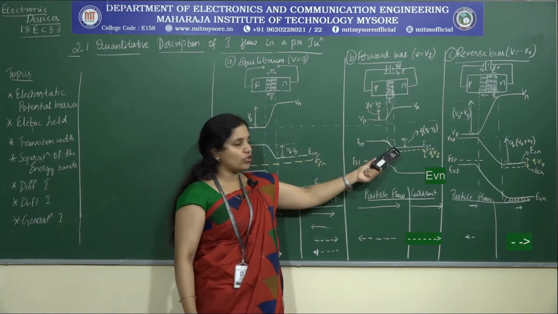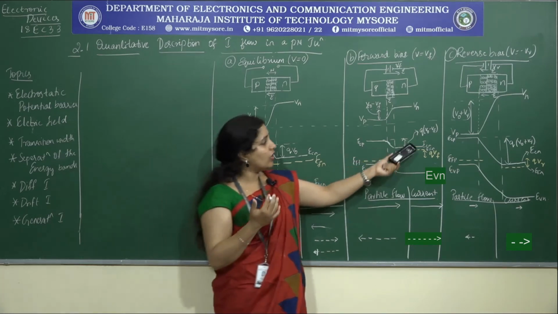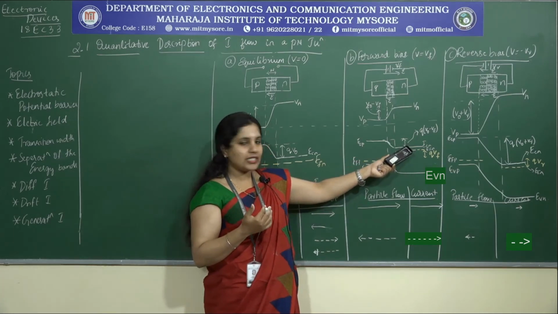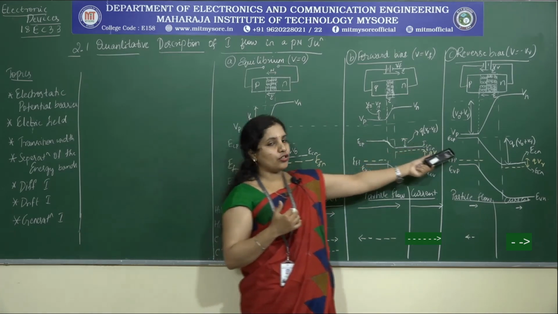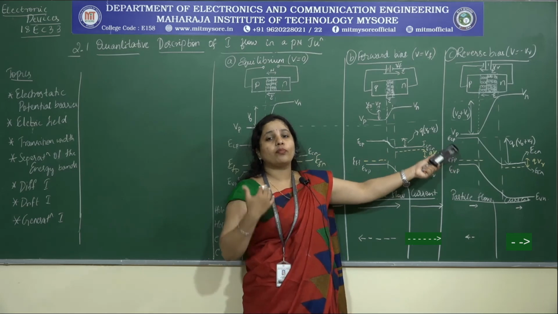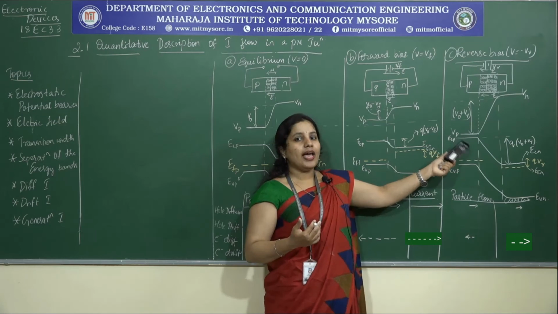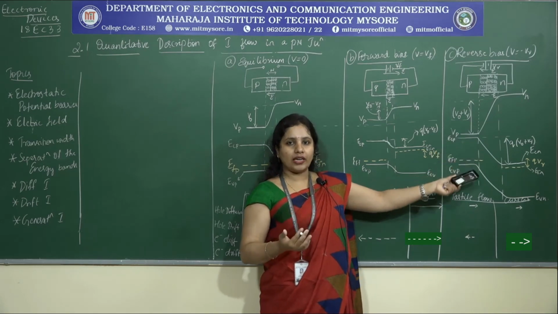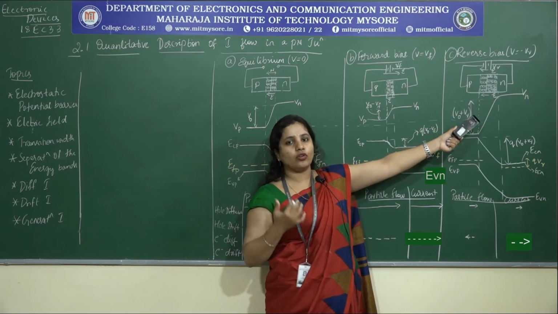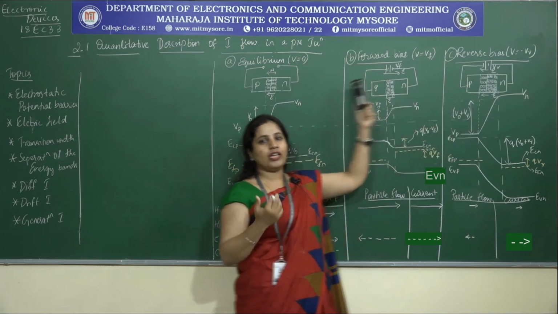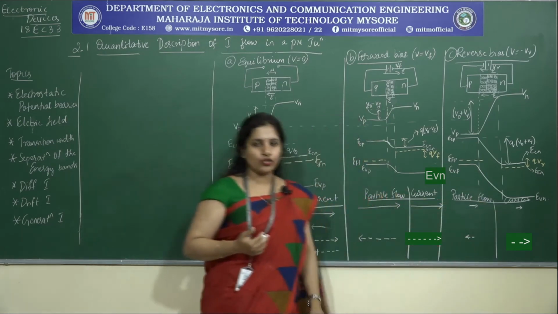Here the separation of the energy bands is a little less. A smaller amount of energy is sufficient for the electrons present in the conduction band of the n-type to occupy the energy levels of the p-type, whereas that is not the case in reverse bias. It requires a lot more energy to overcome this barrier and then move into this energy level. Hence the diffusion is almost nullified, as the electric field intensity is very high, which does not allow the diffusion to happen as smoothly as in the forward biased case. Hence we have represented it with the smaller arrow direction.